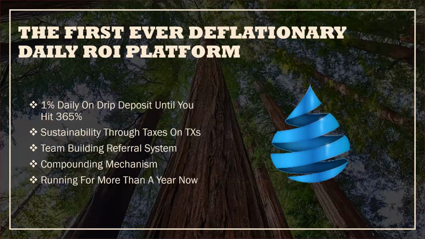So it's the first ever deflationary daily ROI platform. Essentially, you'll earn 1% daily on your drip deposit until you hit 365%. The sustainability of the platform comes through the taxes. Okay, anything that's done on the site, any transaction, there's going to be a tax. Okay, anywhere from 5% to 10%. But these 5% to 10% taxes are what keeps the platform sustainable.